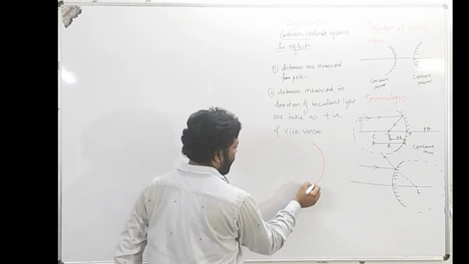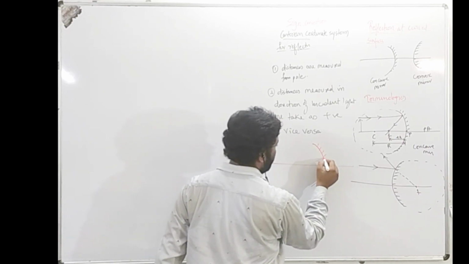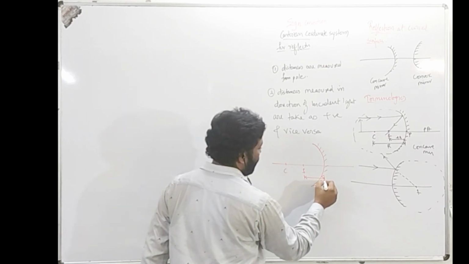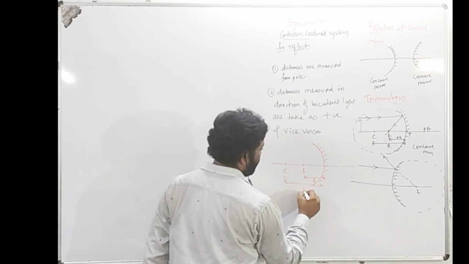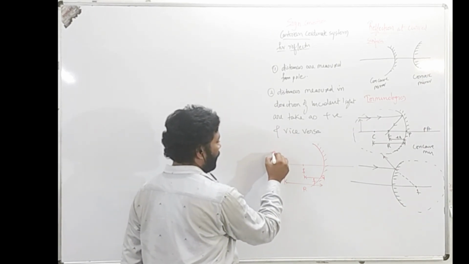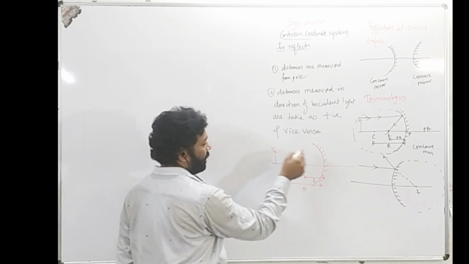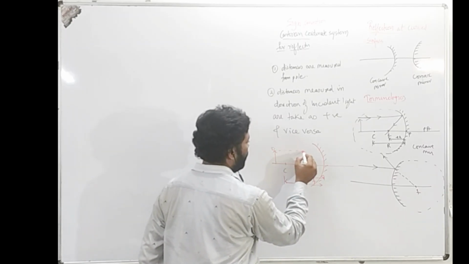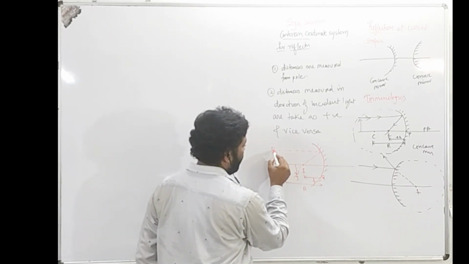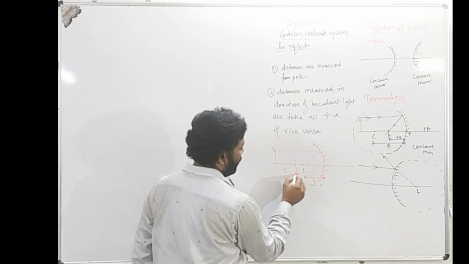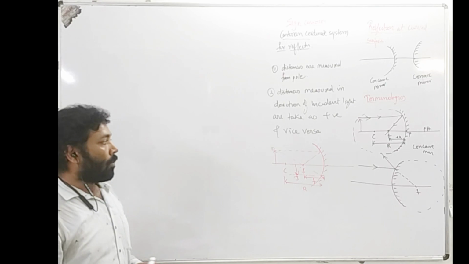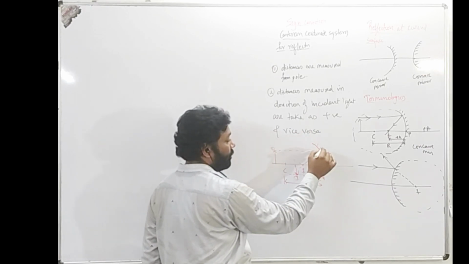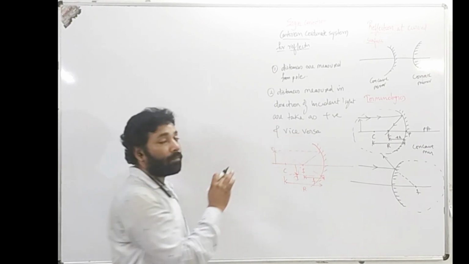To understand this point, I'll draw a diagram of the concave mirror. Focus, center of curvature, this would be the focal length f, this would be the radius of curvature r. Let's say if I keep an object over here, its real image will be formed somewhere here. You can, if you want, draw the diagram, and the other ray passing through focus after reflection will meet over here. So all the distances are measured from the pole, and distance measured in the direction of the incident light is taken as positive. So we have an object over here.